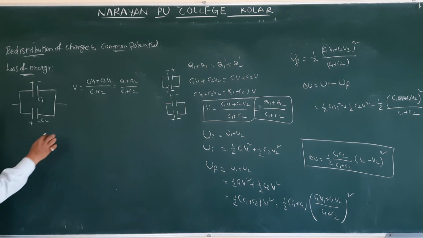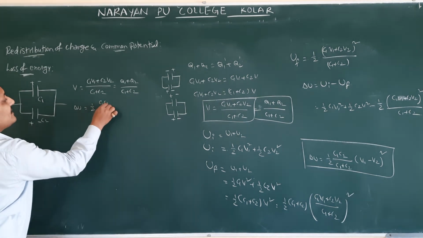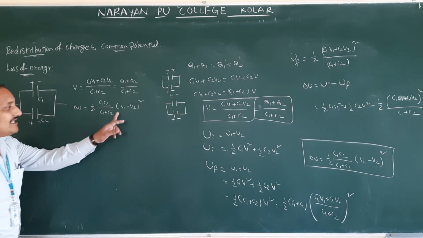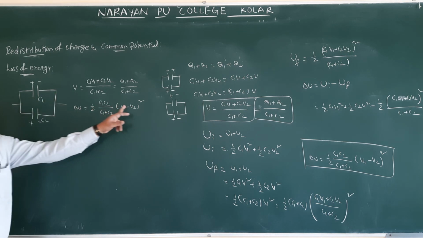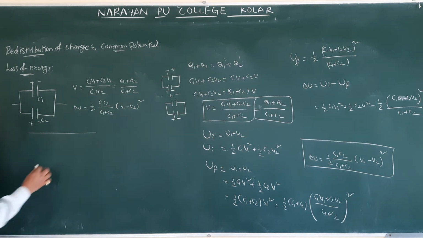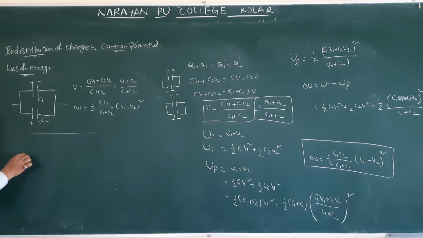Positive is connected with positive. What is the loss of energy? Delta U is equal to C1 C2 by C1 plus C2 into V1 minus V2 whole square. What is V1? The potential across C1. What is V2? The potential across C2. This is this case, positive is connected with positive.